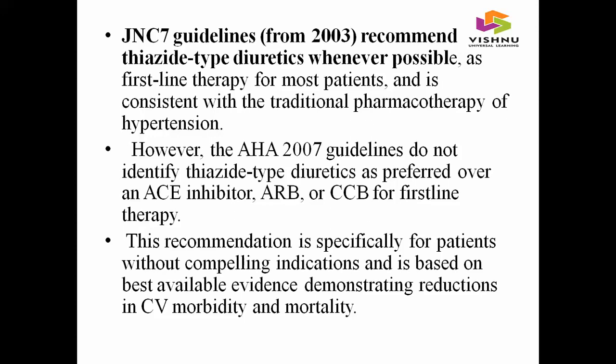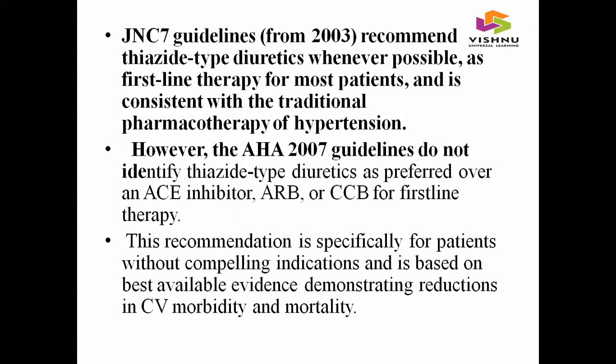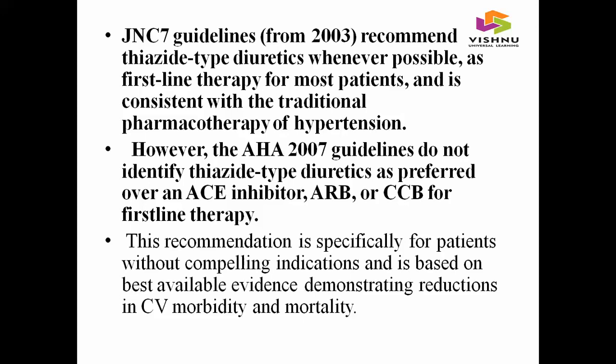And according to the JNC guidelines, thiazide type diuretics is the primary line agent used for hypertension. But according to AHA 2007 guidelines, thiazide type diuretics were not preferred as first line agent. Generally, ACE inhibitor, ARB, CCB are considered as first line therapy for hypertension according to AHA. But according to JNC 7, thiazide diuretics were considered as first line therapy. And this recommendation is based on reductions in CV morbidity and mortality.